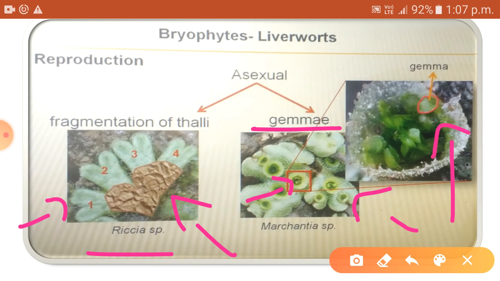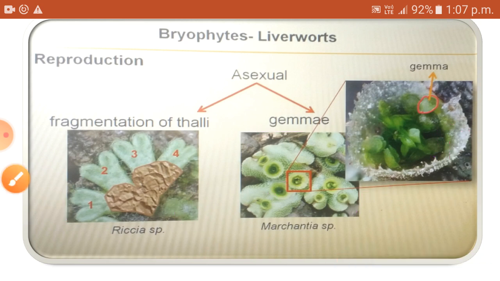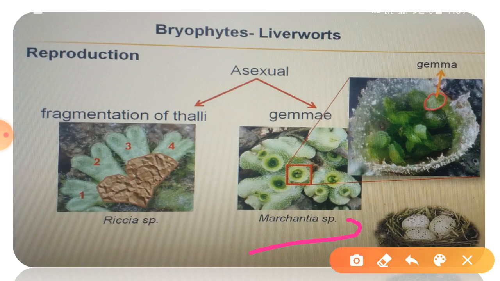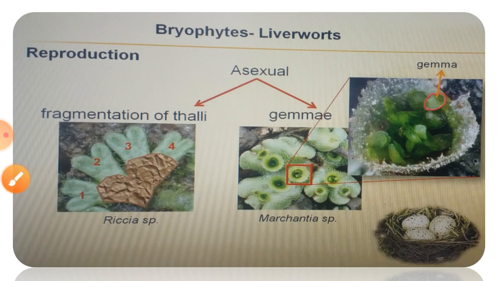Whenever I see a gemma, the first thing that comes to my mind is a bird's nest with some eggs in it. How an egg hatches into a bird, in the same way each gemma germinates into a new thallus. Also remember that gemmae first get detached from the parent body before germinating. Usually the gemmae present on the male thallus produce male plants and those on the female thallus produce female plants.